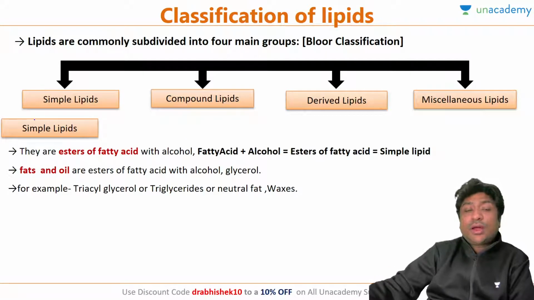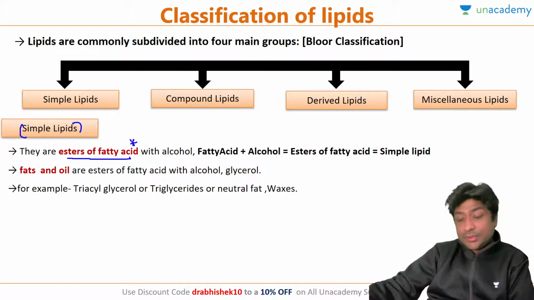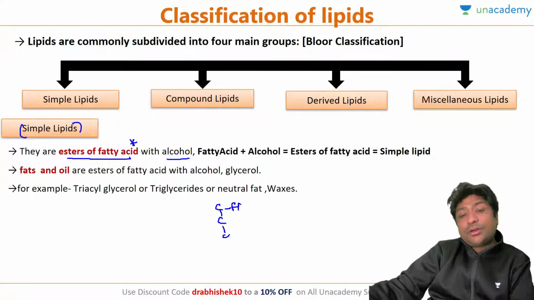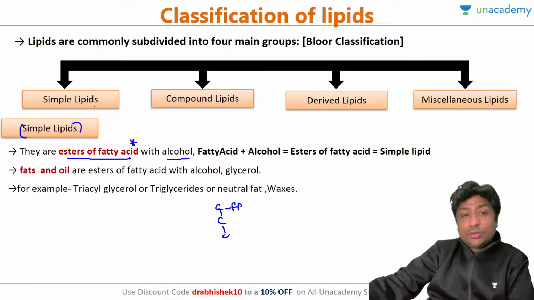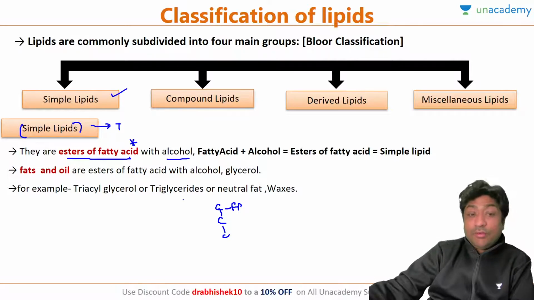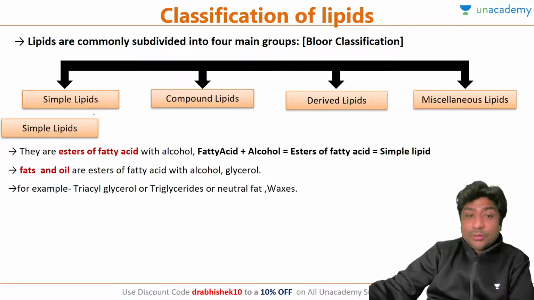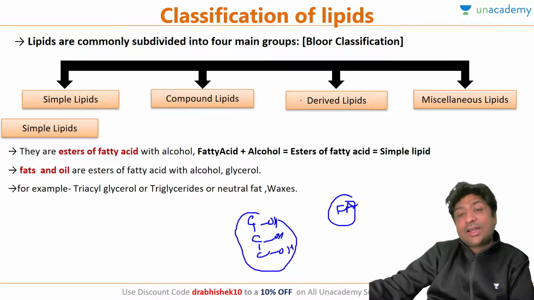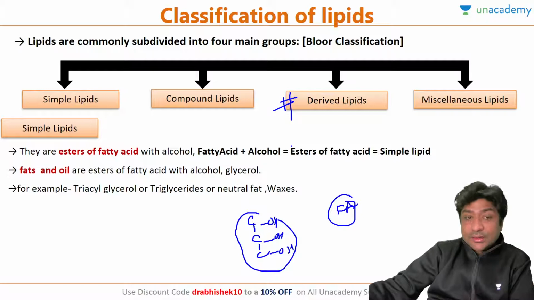Why? What are simple lipids? By definition of Bloor classification, simple lipids are esters of fatty acids with alcohol. Exactly that is what we have seen in triacylglycerol. There is an ester bond formation of the alcohol and the fatty acid. So by this definition, triacylglycerol is basically a simple lipid. Whereas, contrary to your belief, both glycerol and fatty acids individually are classified as derived lipids. Is this clear? Derived lipid is something which can be derived from simple or compound lipids.